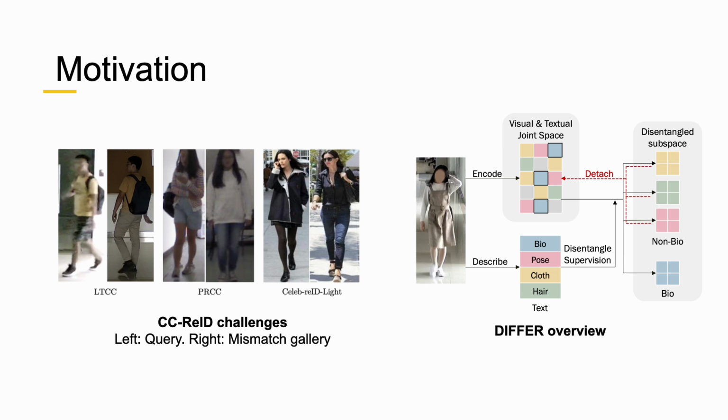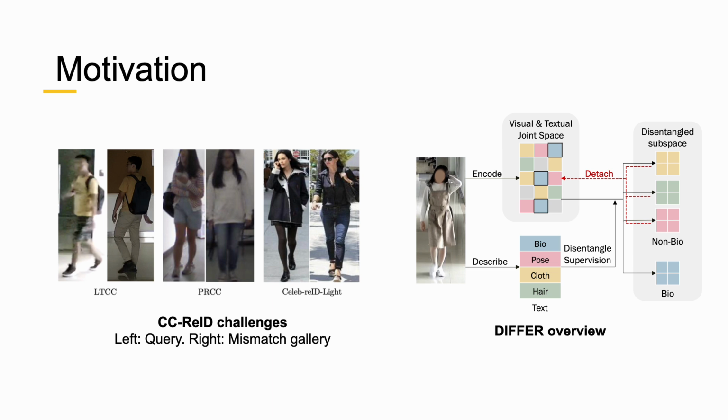On the left, we show baseline failure cases. The model is confused by similar clothes, hairstyle, or poses. To address this, we aim to disentangle the feature space into biometric and non-biometric components.